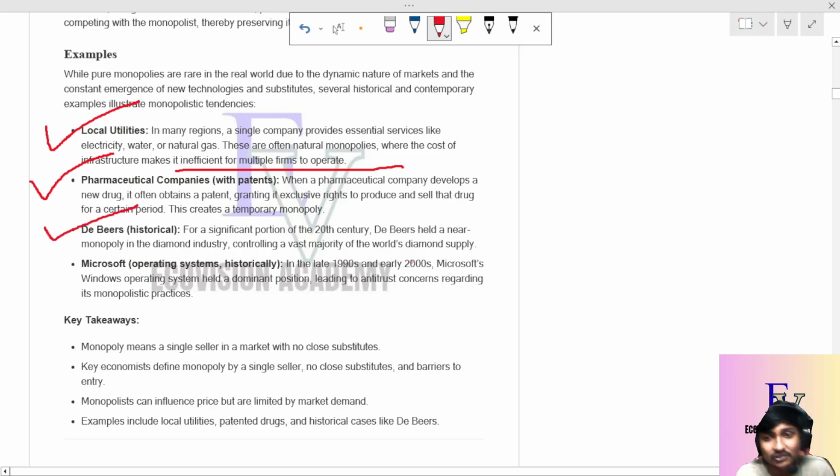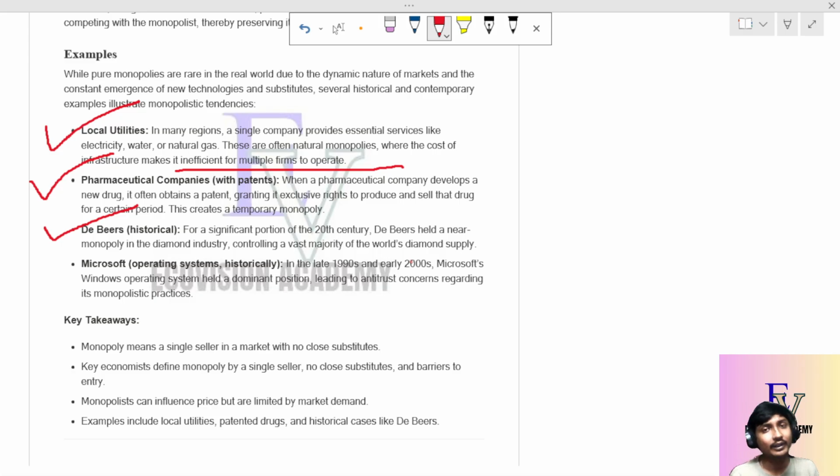There are other things also, like critical control over inputs. This is a very interesting point. Critical control over inputs means the thing I sell, I have to produce it first, then sell it in the market. For producing it, suppose a particular raw material is needed, and the place where I get that raw material is in a particular area.